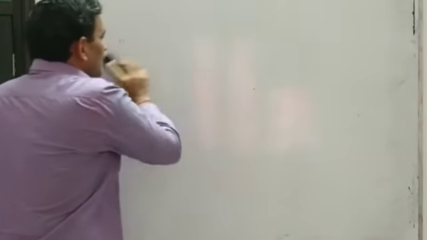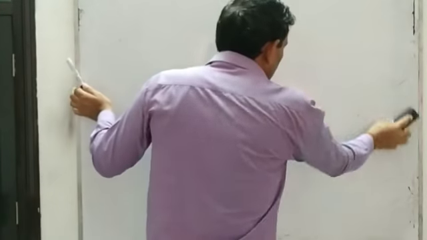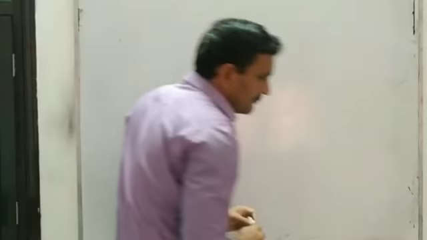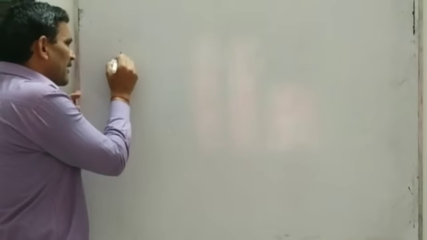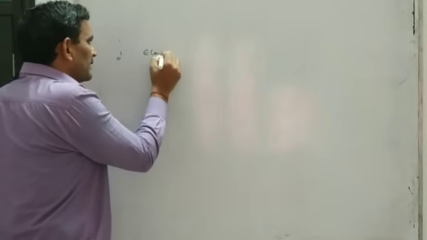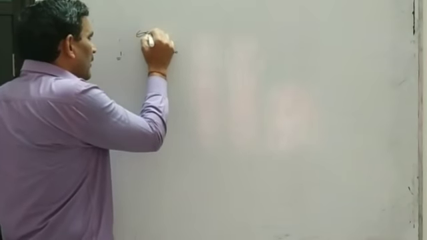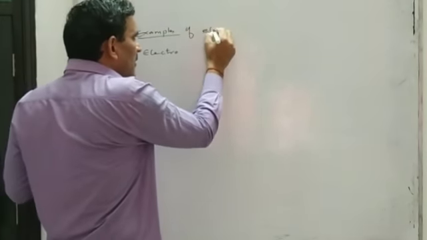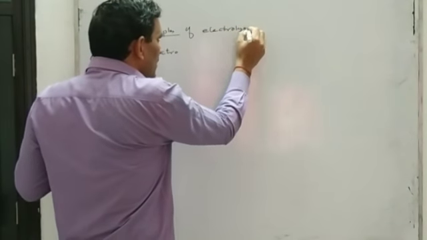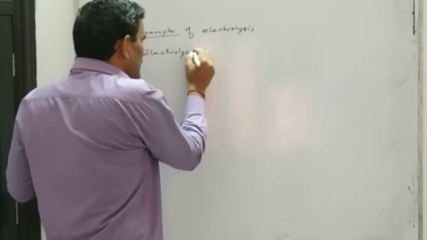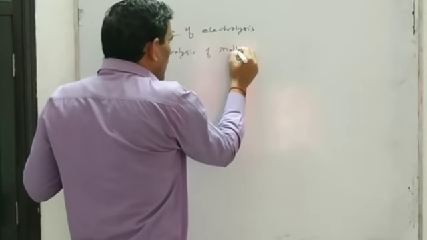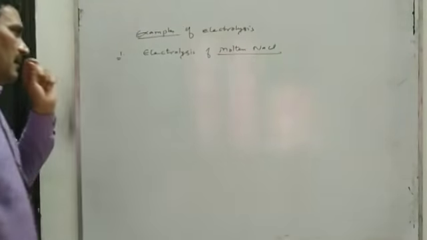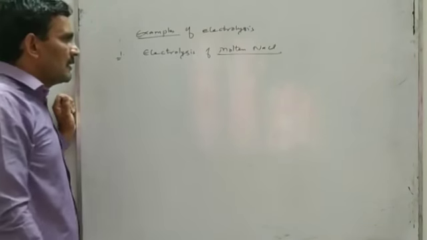Now we will discuss some important examples of electrolysis. One example I have already discussed and I will repeat it. In this topic we are going to study examples of electrolysis, and first is electrolysis of molten sodium chloride.